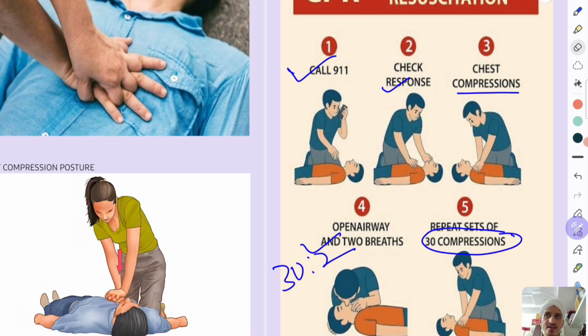Okay, and one thing you should keep in mind is that when you are giving the breath, the chest should rise. That is effective breathing. You should see the rising of the chest.